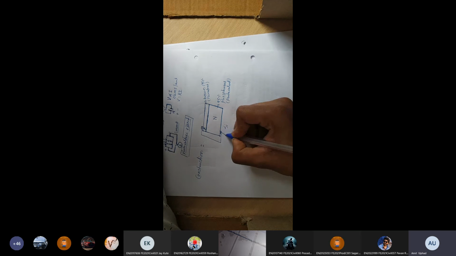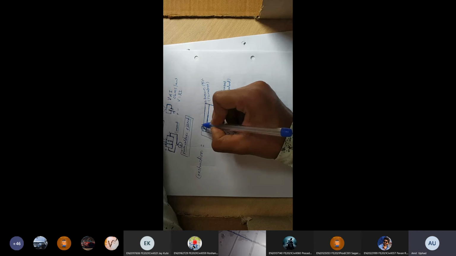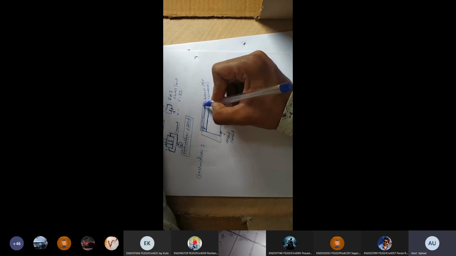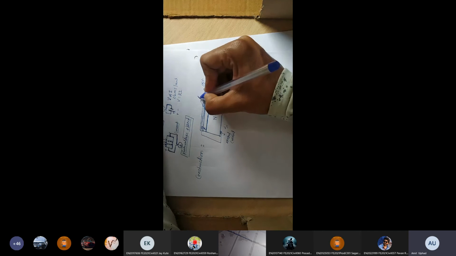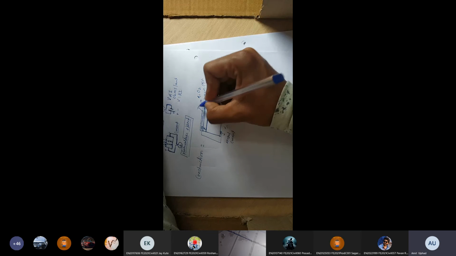These are the metal contacts. Right? And above this P-type, there is one silicon dioxide layer. कहाँ पे पढ़ा है आपने silicon dioxide layer? पढ़ा है आपने? Same interference में. Which layer is this?